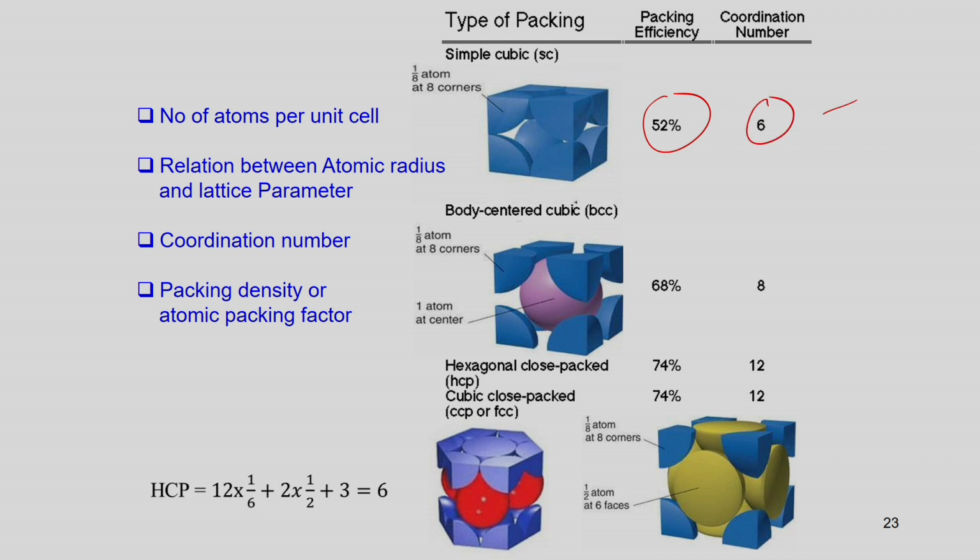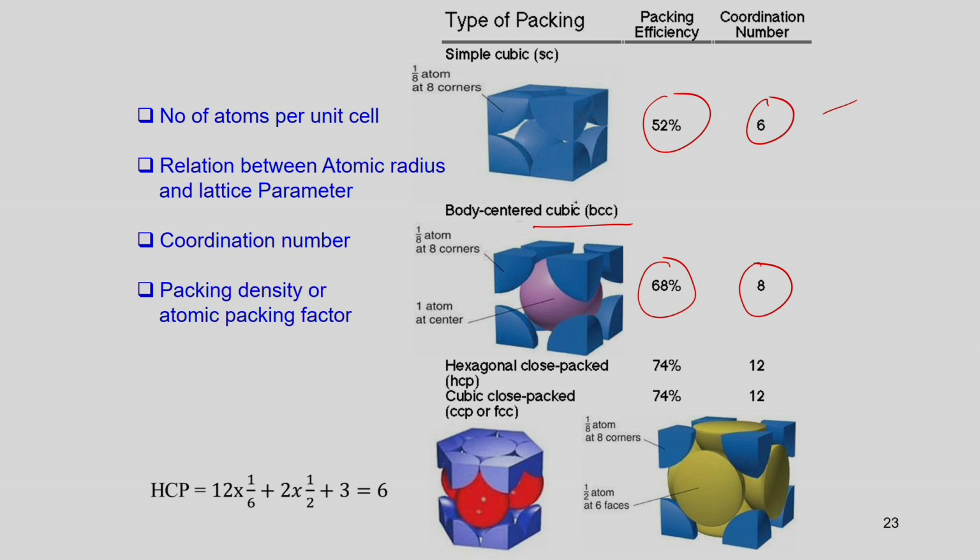Similarly, if we look into the body center cubic structure, the BCC structure, the packing fraction is more compared to the simple cubic structure, 68% here, and the coordination number is 8 in this case. The atoms are represented in such a way that in the body center cubic, at the center of the body there is one atom, and the other atoms are touching the center atom along the body diagonal.